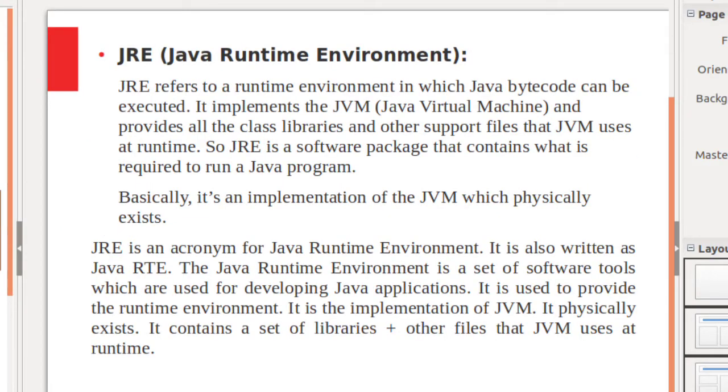What is JRE? JRE means Java Runtime Environment. It is the implementation of JVM which physically exists. JVM is only an abstract machine, so the implementation of JVM is done by JRE. JRE is a software package that contains all the class libraries and other support files that JVM uses at runtime.